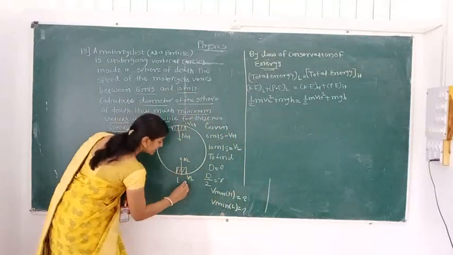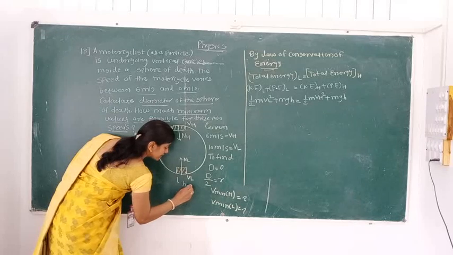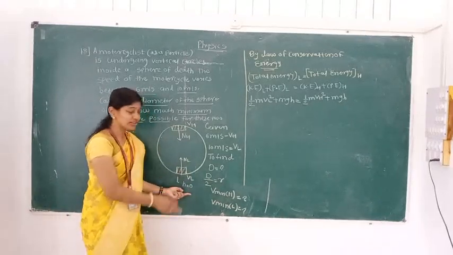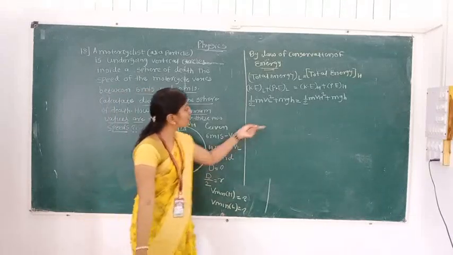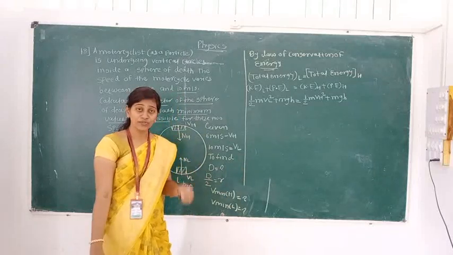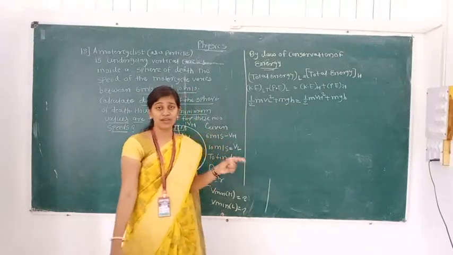Here the height is 0. Here the value of h, it is a reference line. At that place the value of h is 0, then we are putting h0. This is the potential energy at the lowest position. The whole term will become our 0.